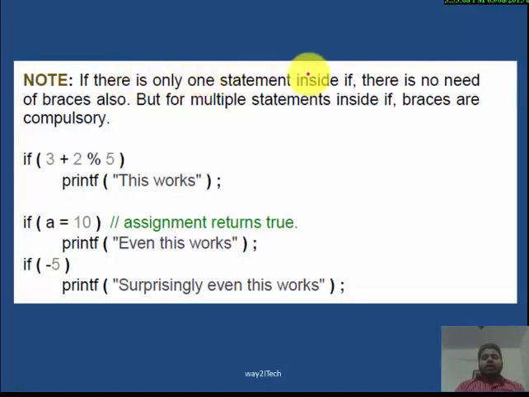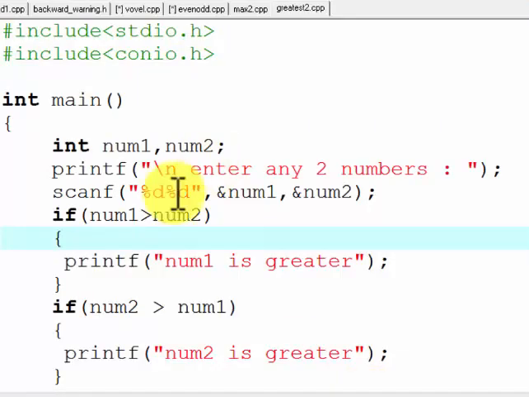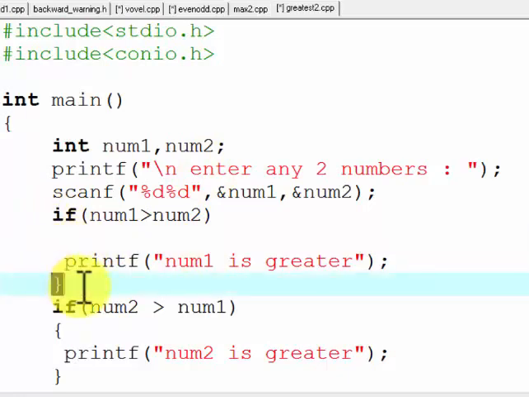If there is only one statement inside if, there is no need of braces also. Like in this case, there is only one statement after if. So these braces are optional.